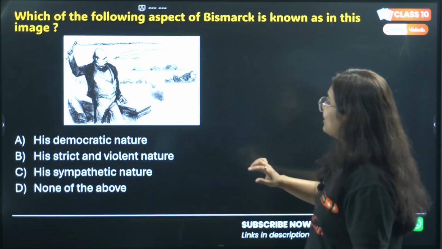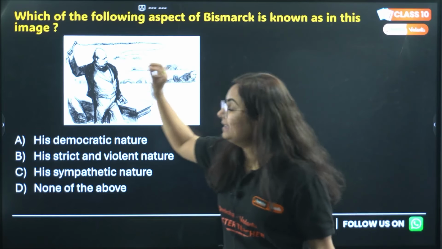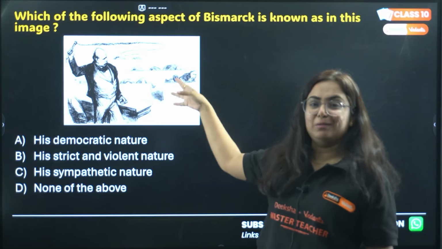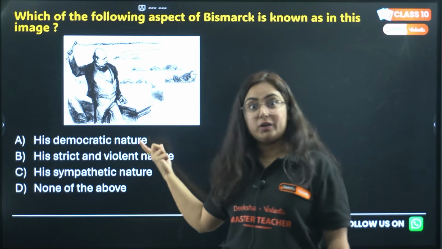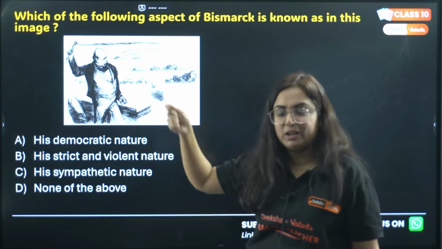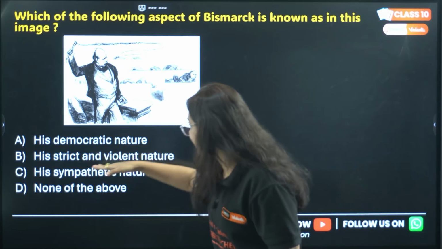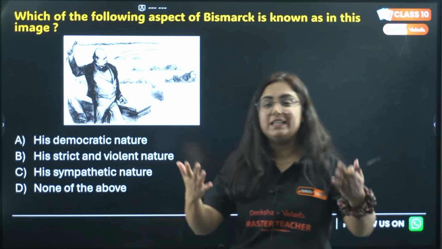Moving to the next, which of the following aspects of Bismarck is known in this image? By seeing this image, what do you think Bismarck is doing? Option A, his democratic nature. Do you think that by this hunter in his hand, he is showing the democratic nature? B, his strict and violent nature? C, his sympathetic nature? Or D, none of the above?